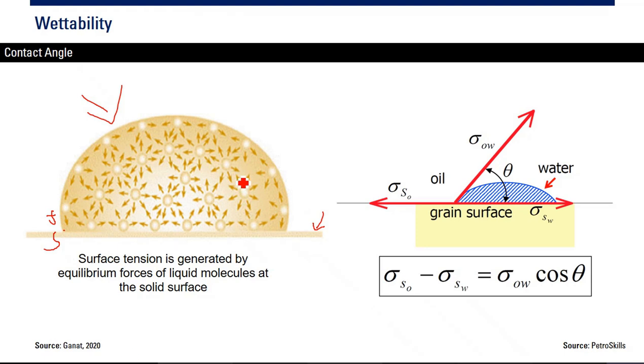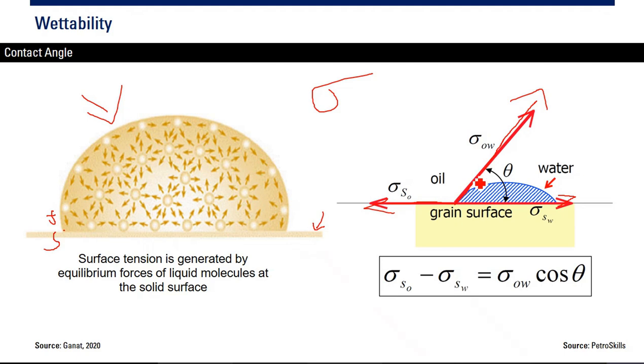So there will be equilibrium forces. You can see here, this is our fluid on the solid surface. You see this arrow, the direction there, and also there, and there. This is the surface tension. This symbol is a surface tension.